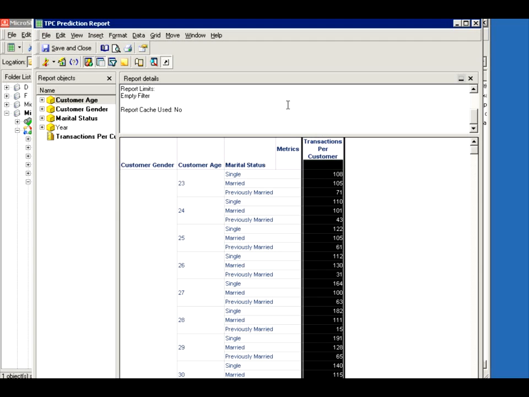Okay, so here we go. We got this information, and let's create a prediction metric. Under insert, you want to go to new training metric. Now you could also build these metrics outside a report, but a good practice is to build them inside the report, inside your test environment, while you're creating your report and testing it together. Then you can save your metric outside the report or keep it within a report. Okay, but let's just go with new training metric.